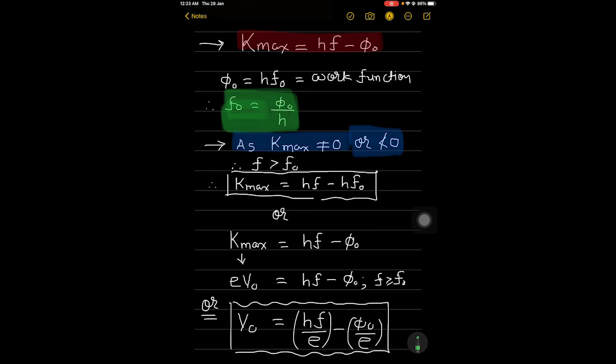This shows that the greater the work function phi 0, the higher the minimum or threshold frequency f0 needed to emit photoelectrons. Thus, there exists a threshold frequency f0 that is equal to phi 0 over h for the metal surface below which no photoelectric emission is possible, no matter how intense the incident radiation may be or how long it falls on the surface.